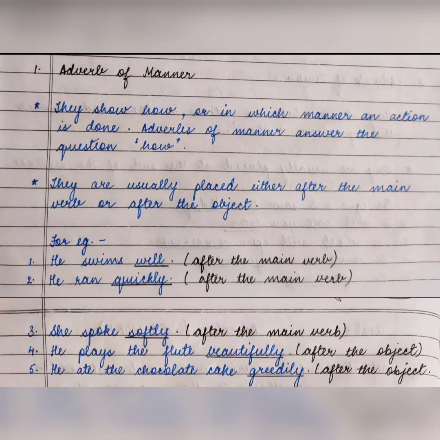तो ate को कौन सा word describe कर रहा है? Greedily. So greedily is the adverb of manner here, and it is placed after the object of the sentence. Object of the sentence क्या था? Chocolate cake. अब chocolate cake के बाद आया greedily. It is the adverb of manner.